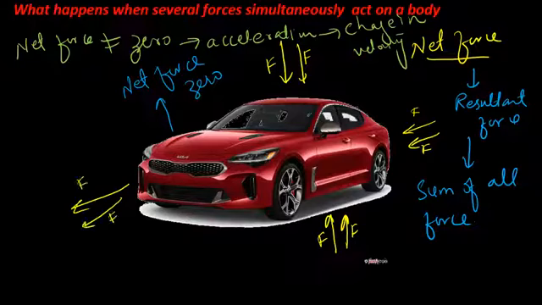In this case, the upward and downward forces will cancel the impact of each other, but the forces acting on the left side and right side accelerate the car forward. So the car will accelerate and move now, because the net force acting on the car is not equal to 0.